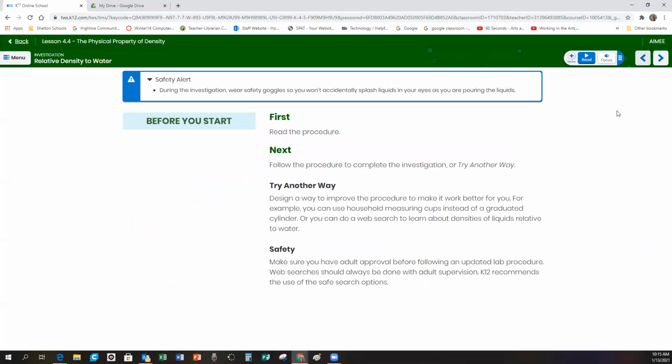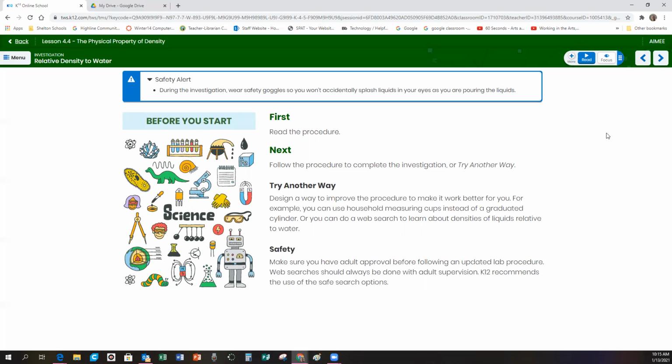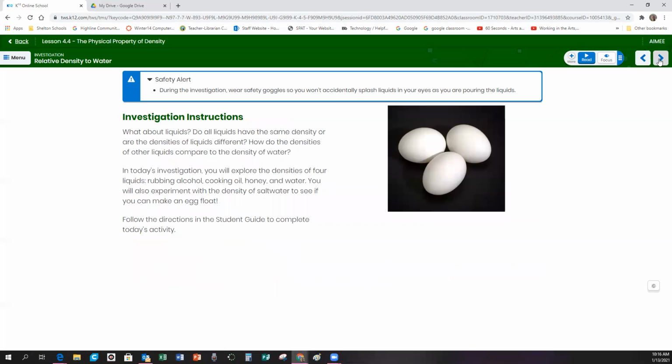So the first experiment, let me go back to the screen. The first experiment has you looking at the different densities of water, honey, rubbing alcohol, and cooking oil. And some of those items could be unsafe if they splash onto your clothing or into your eyes or your face. So I would rather, for right now, you not try this particular experiment. Again, I will videotape it and put it into our K-12 lesson.